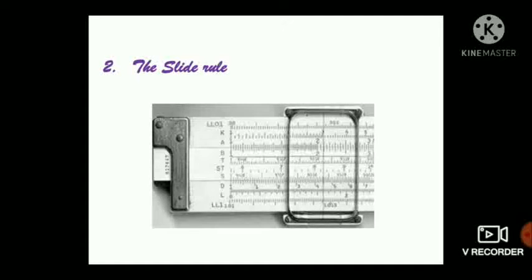Second one is the slide rule, 1633 AD. The slide rule was invented by William Oughtred. It is based on the principle that the actual distance from the starting point of the rule is directly proportional to the logarithm of the numbers printed on the rule. The slide rule is embodied by two sets of scales that are joined together with marginal space between them. The suitable alliance of the two scales enables the slide rule to perform multiplication and division by a method of addition and subtraction.